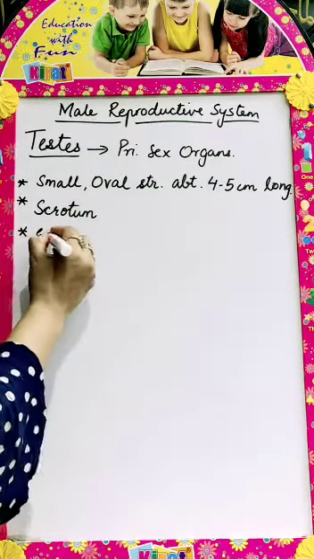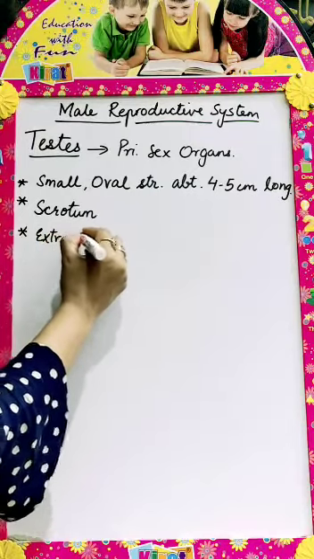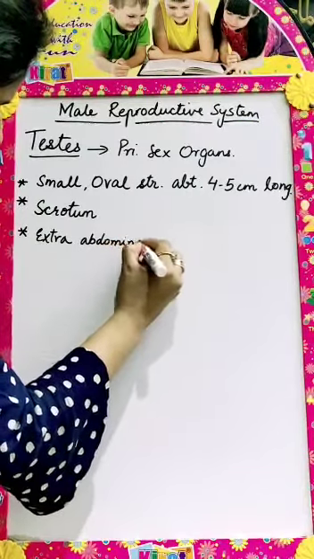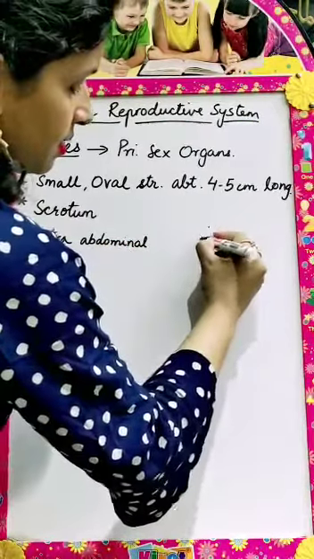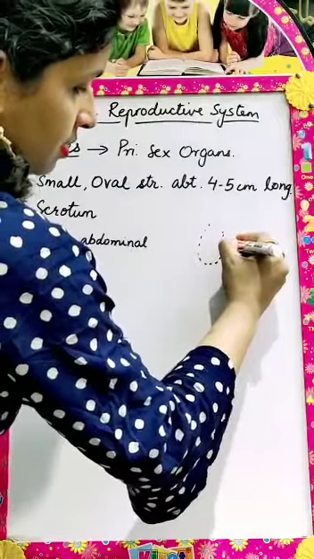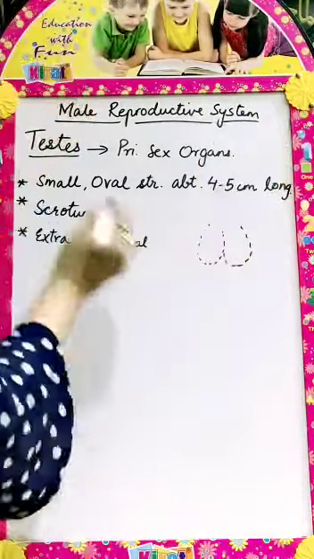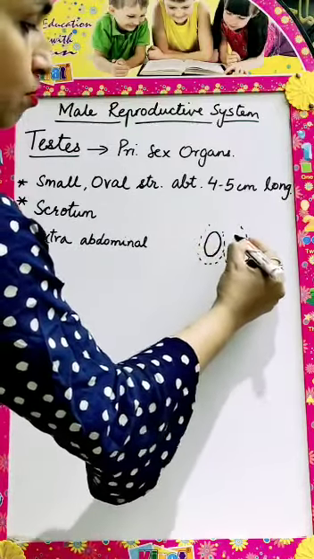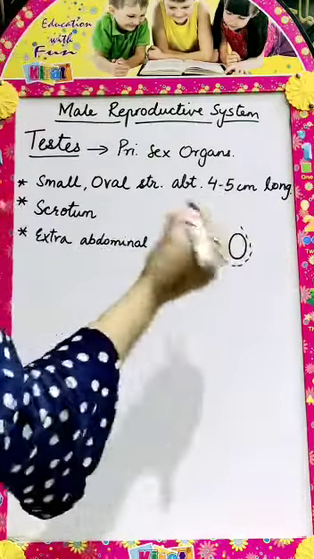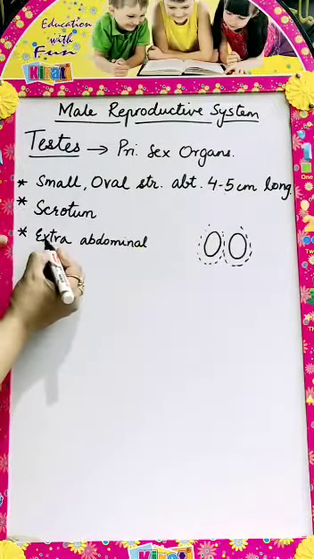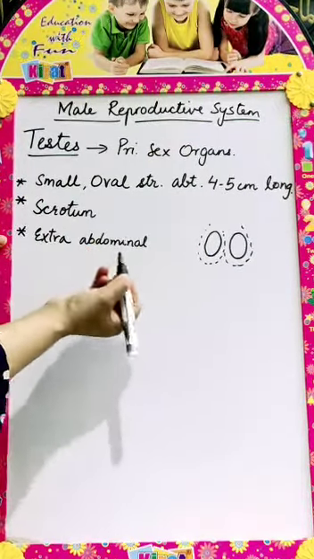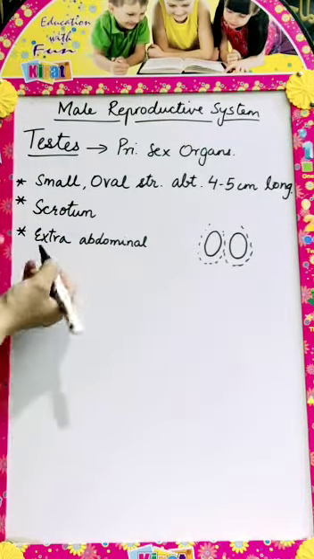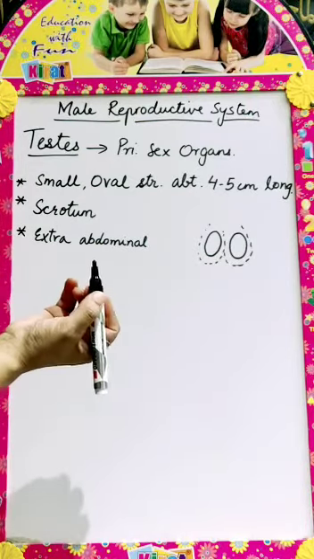position is extra-abdominal. This is very important. Extra-abdominal. So here we can see the testes remain suspended in a pouch-like structure. These are small oval in structure and present in pairs, and are suspended away from the abdominal cavity. These are extra-abdominal. And why are these extra-abdominal structures?